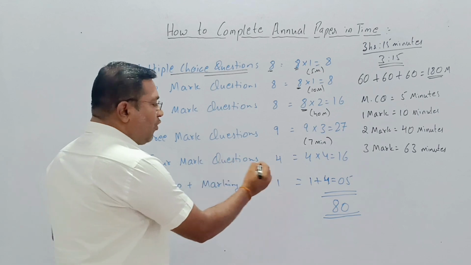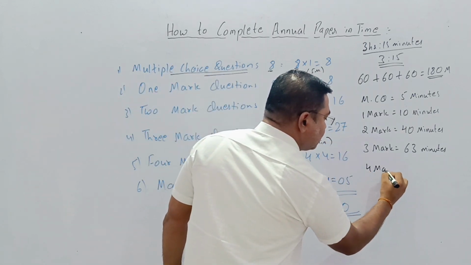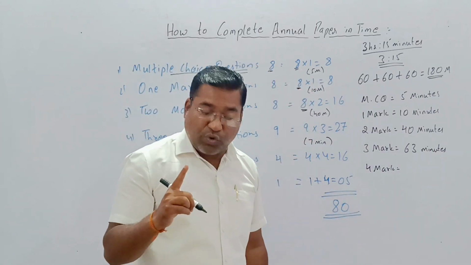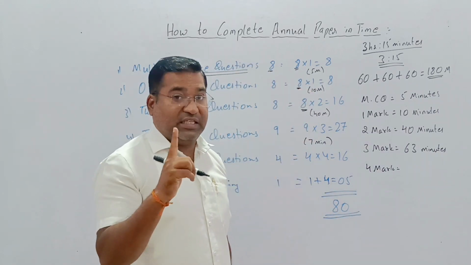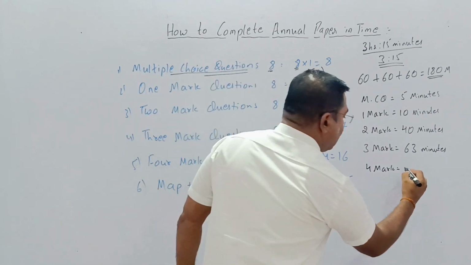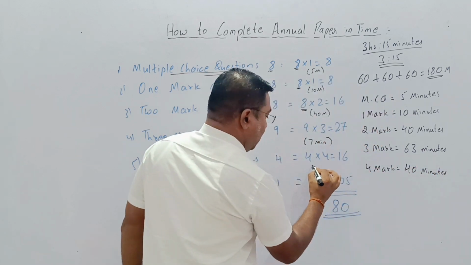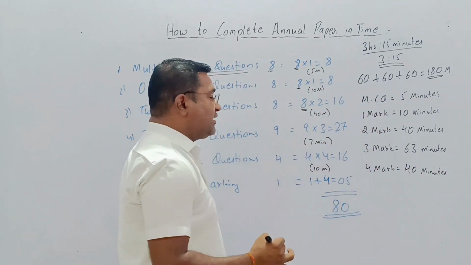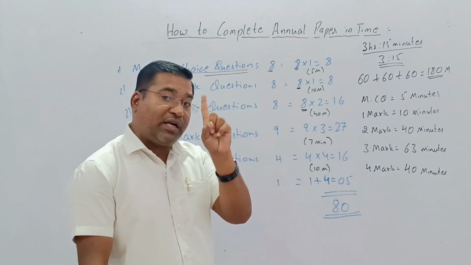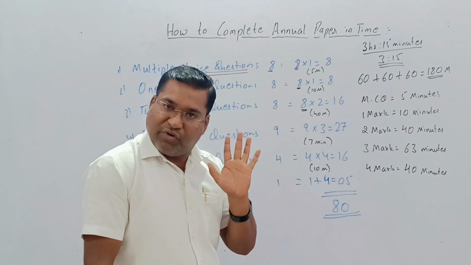Now it's about the 4 marks questions. For each 4 marks question, if you give 10 minutes, 10 into 4 is equal to 40 minutes. So 10 minutes you are taking to complete one question which consists of 4 marks.